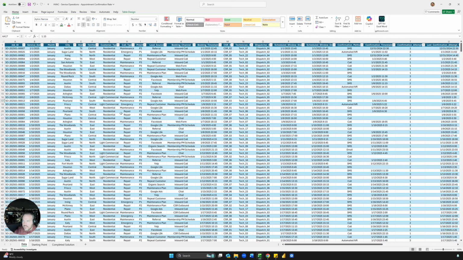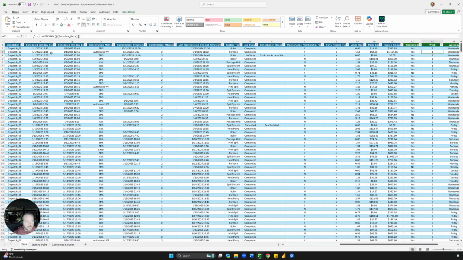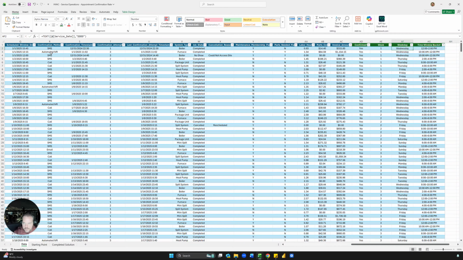So the next thing we need is a week number because we're going to break this down by week. So that's just equals WEEKNUM. That's the function in Excel. So equals WEEKNUM, and then open your parentheses, and then go on over to the service date. When was the date of service? And then close your parentheses, and then you can press enter. And the next one is what is the weekday? And so that's the TEXT function. So equals TEXT, and then back over to the service date, and then comma, and we want 4 D's for day of the week. And that's going to give you the weekday.